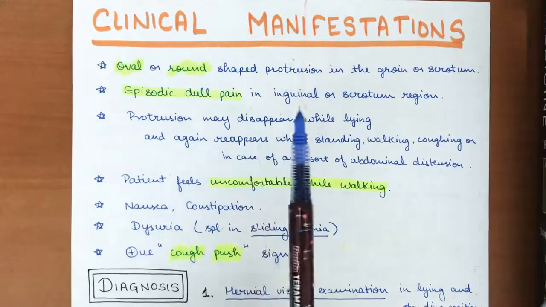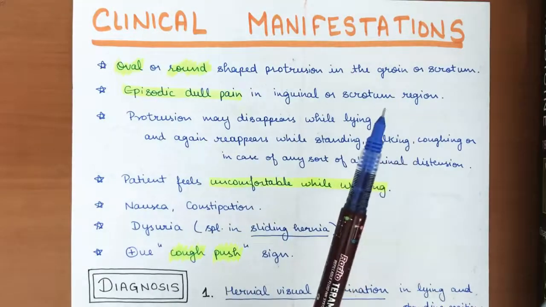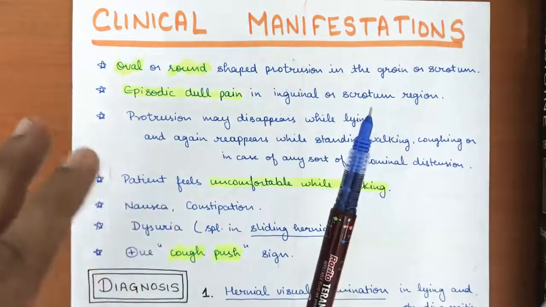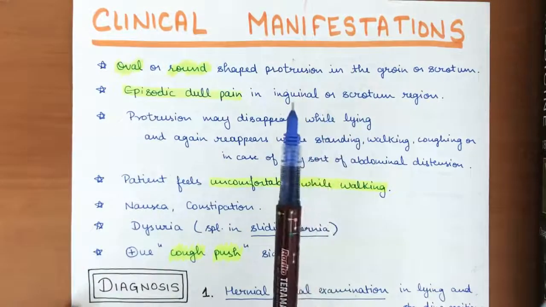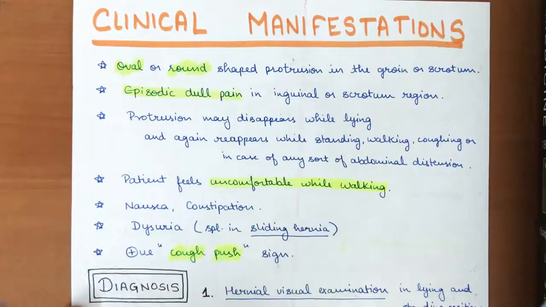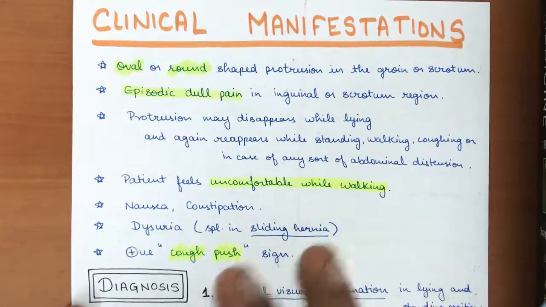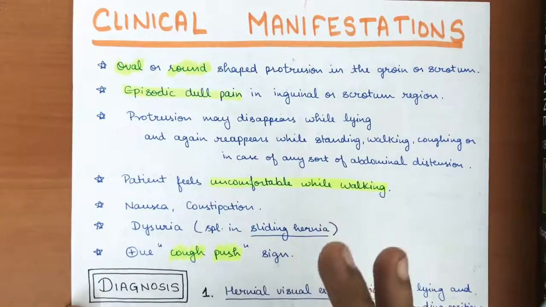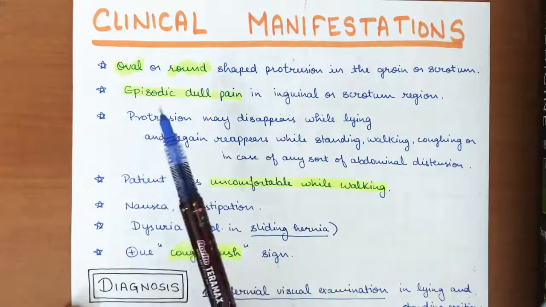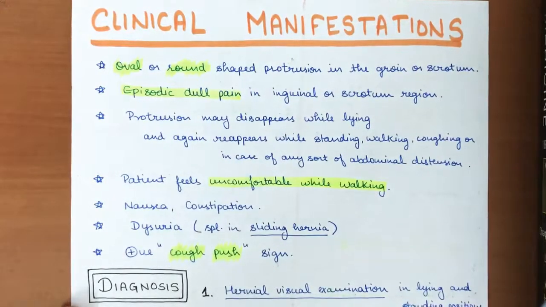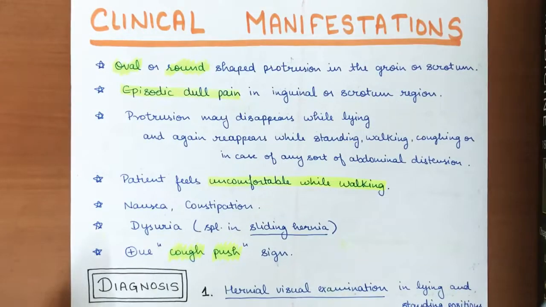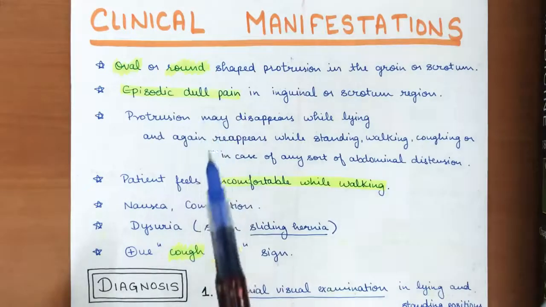Then episodic dull pain will be present in the scrotum, or the pain will be only local. Local pain will be present only in that part in which the hernia is protruding, as the hernial sac is irritating only those nerve fibers. And it is episodic dull pain. Episodic means it will occur whenever there is an increase in abdominal tension or intra-abdominal pressure. So only in those cases the pain will appear.